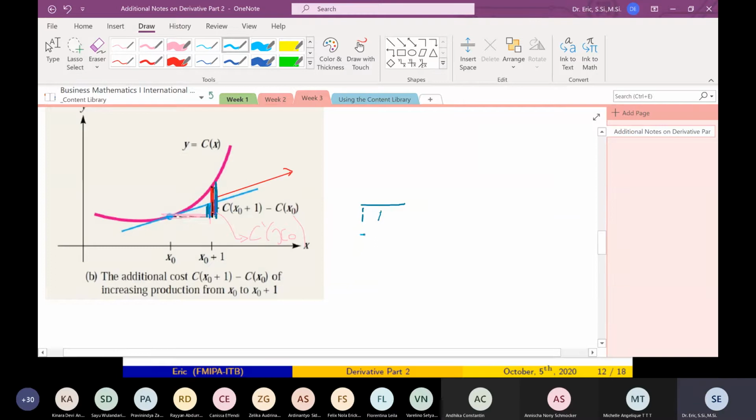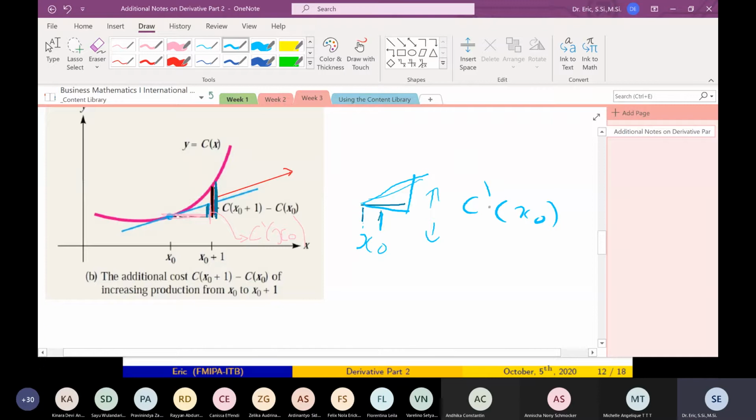This is x0. For every one increase, it will increase upward or downward by C prime x0. Okay, because this is the slope. C prime x0 is the slope here. What does the slope mean here?